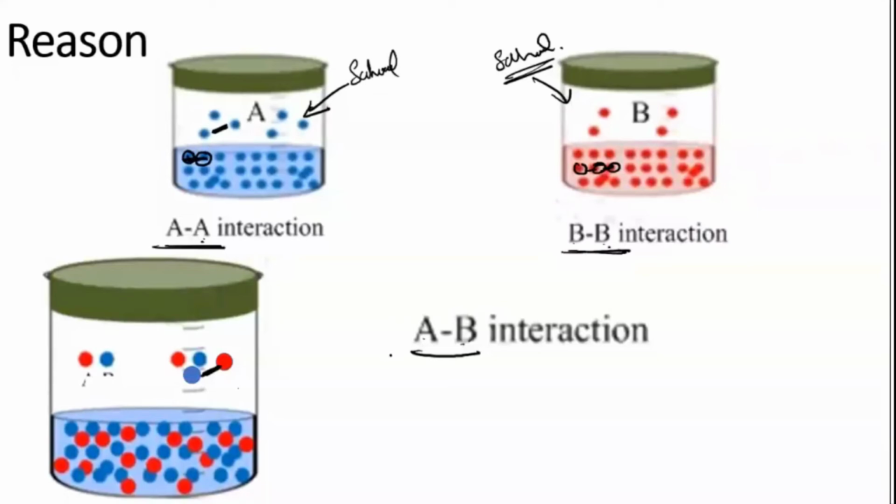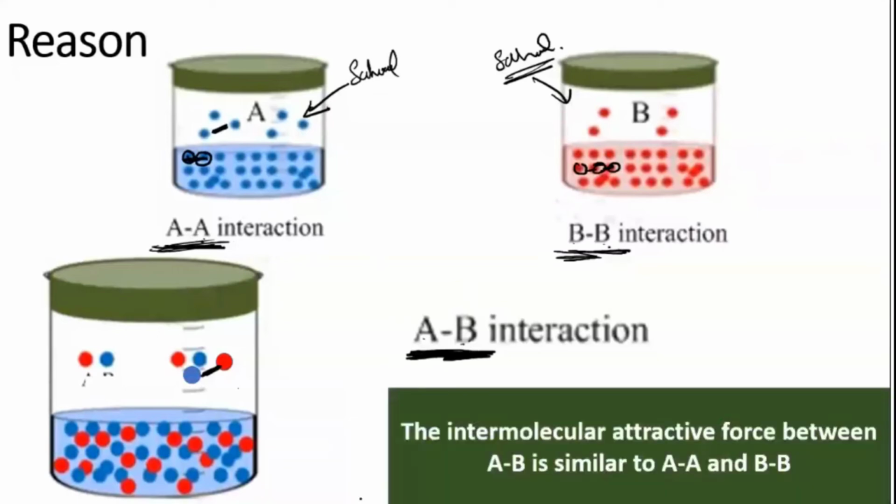I hope you are able to understand, students, whatever I'm trying to say here, because it's in terms of molecules. So if the A and B interaction is similar to whatever they had before between AA and between BB, then they will behave like an ideal condition. So in the ideal case, the intermolecular attraction force is similar in AB compared to AA and BB. Did you follow this much, or should I repeat once again? Just let me know quickly.